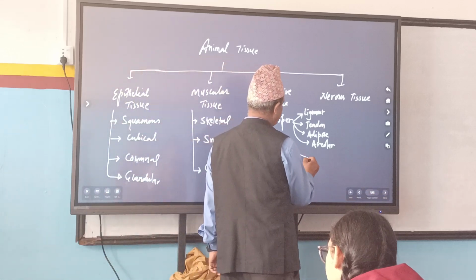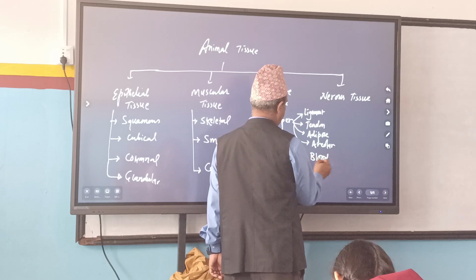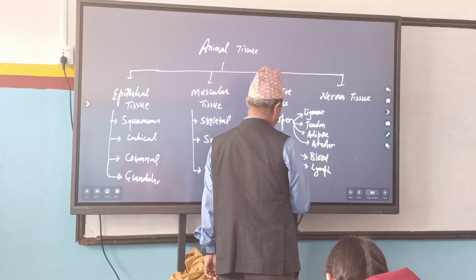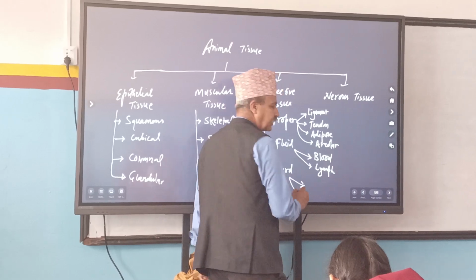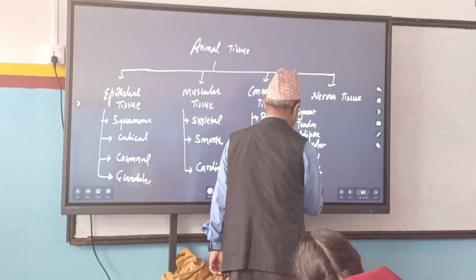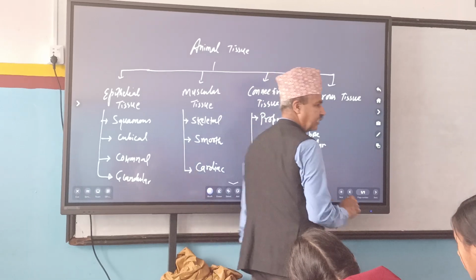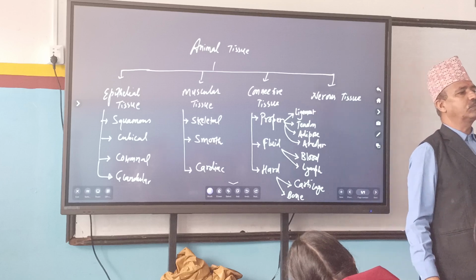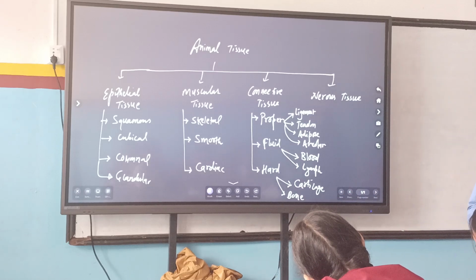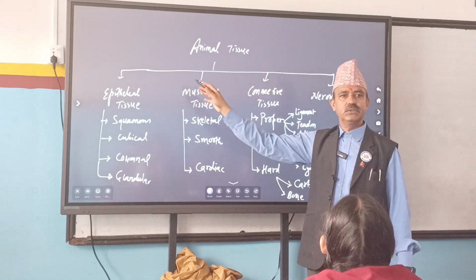Fluid connective tissue, there are two types: blood and lymph. Hard connective tissue also is of two types: cartilage and bone. That's right. And nervous tissue, there is only one type. Remember, what are the different types of animal tissue?